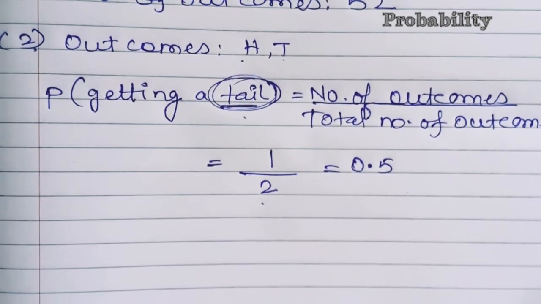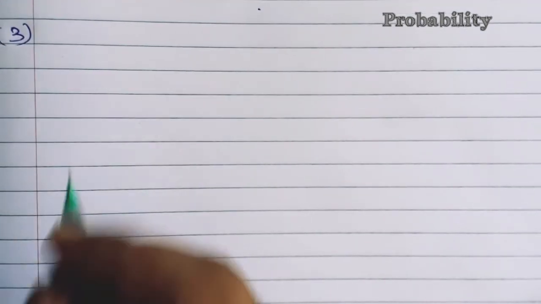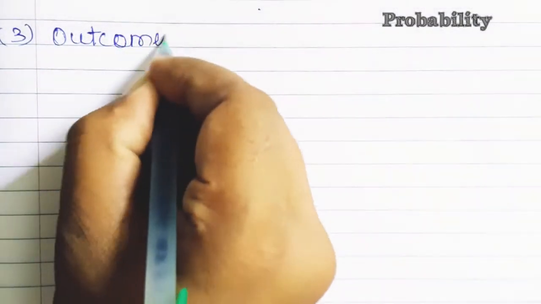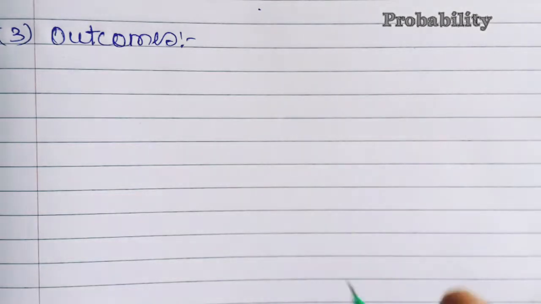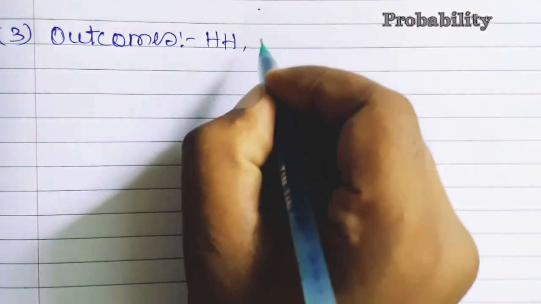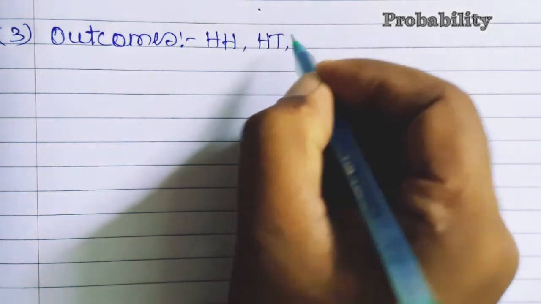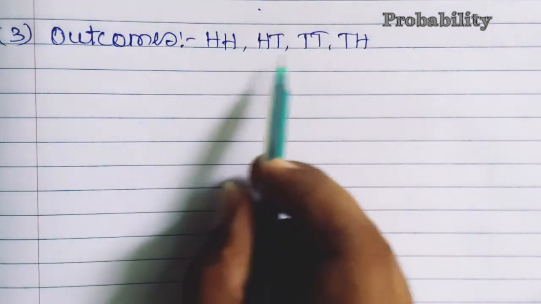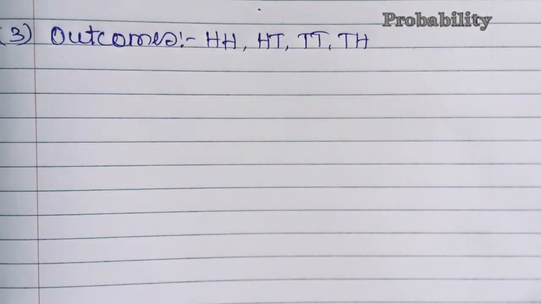Okay, we will be moving towards the third question. Now next is, in a single throw of 2 coins, if I am tossing 2 coins, what are the outcomes? First we'll write all those outcomes. Both will be head, already we have done in the first question. Both tail, tail head. It is not compulsory that we always write in this same sequence; whatever clicks first, we'll write according to that. So now there are 4 different possibilities we have to identify in the third question.